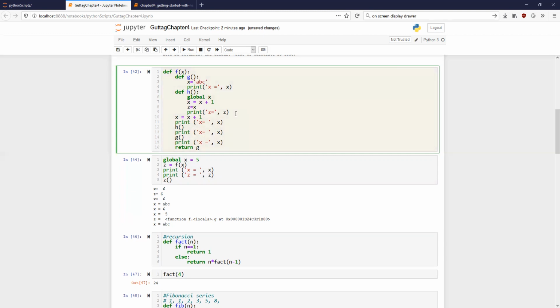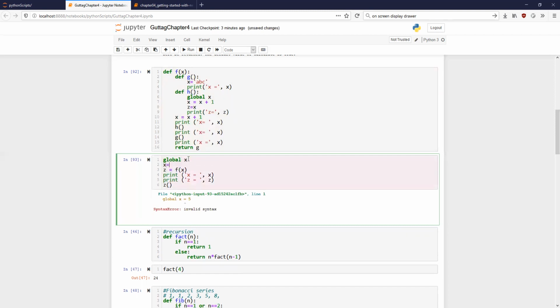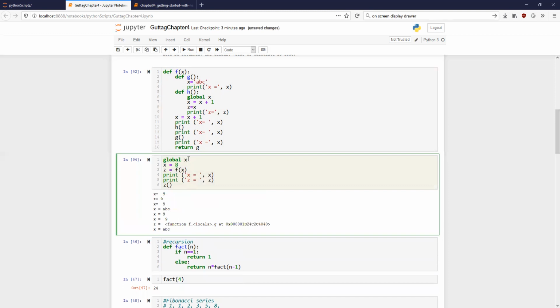So let us, maybe it is working fine. Now I have defined this. Now what do I expect? What is going to happen in this case? Oh no, I made a mistake again. I have to define global. Global X, and then X is equal to, let us say, 8. Now did this give an error? It no longer gave an error because X is now a global variable.